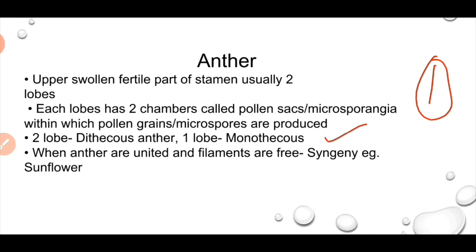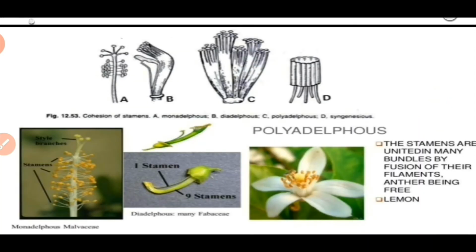When anthers are united but the filaments are free from one another, the condition is known as syngenesious, for example in sunflower. Here we will see the different types of stamens: monoadelphous, diadelphous, polyadelphous and syngenesious. They can be in one group, in two groups or in many groups.